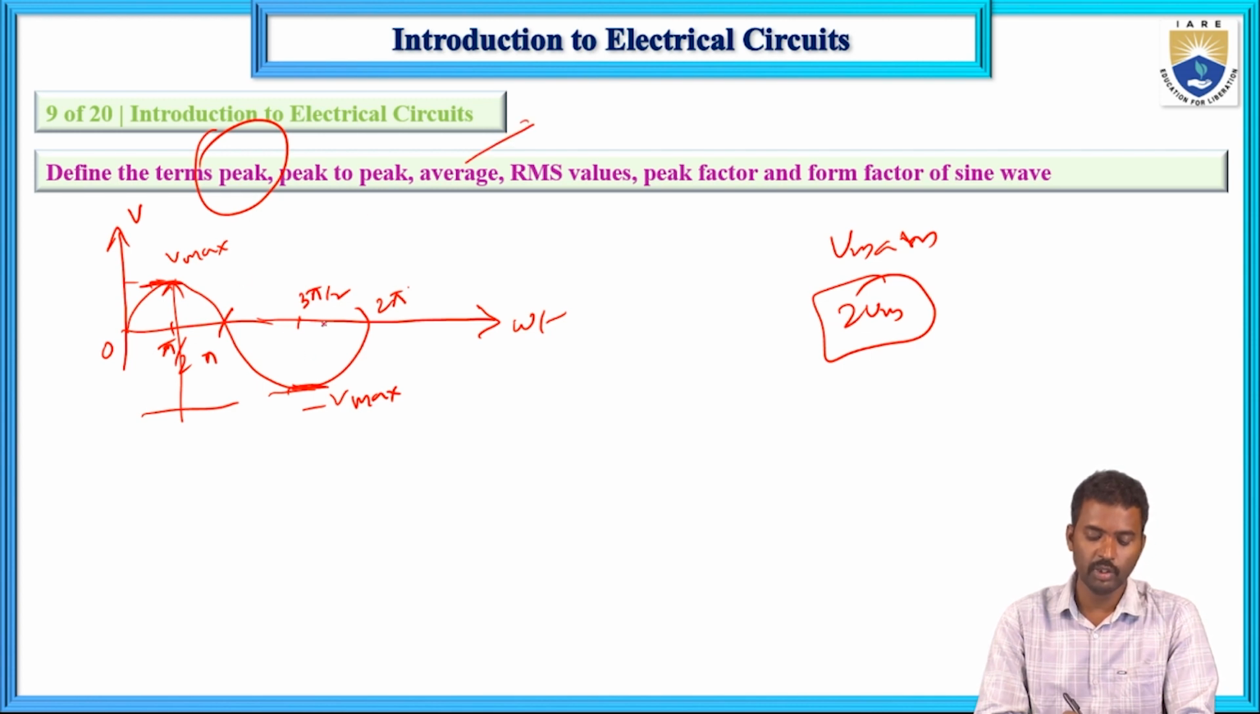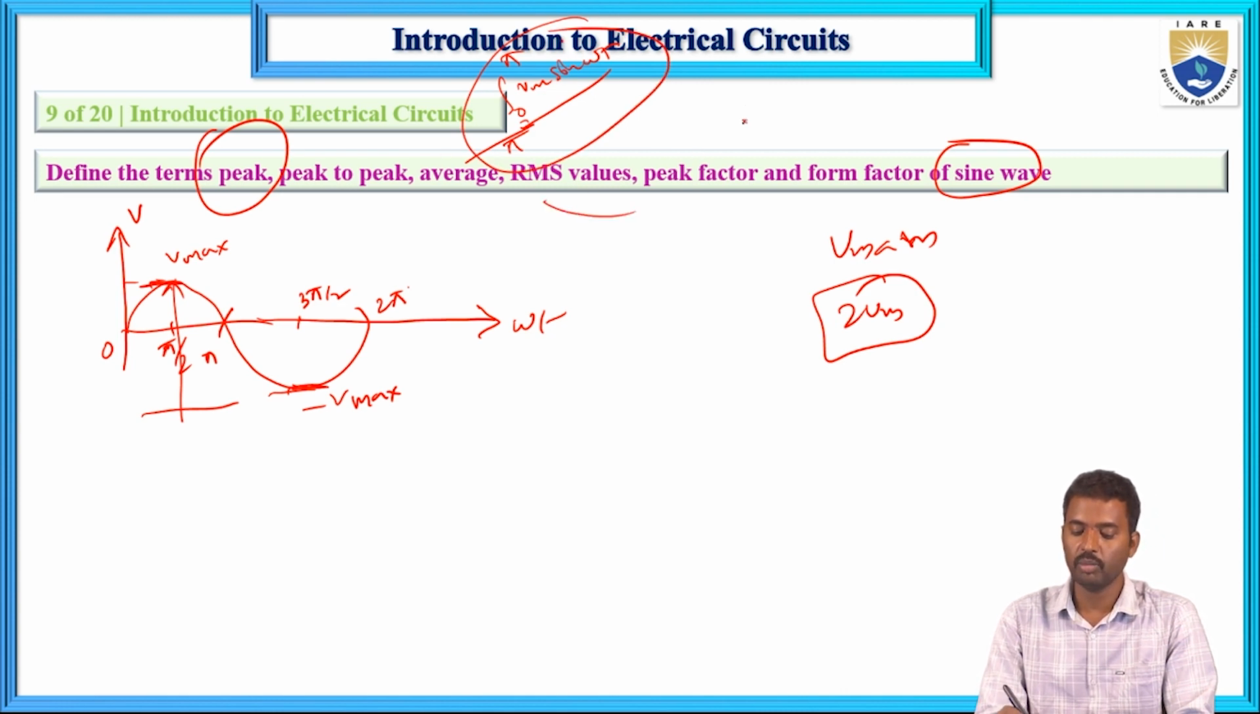Total area divided by total time period, but since it is symmetrical, take half a cycle. So here from 0 to pi only, it is a sine wave, so Vm sine omega t up to half cycle only you consider.